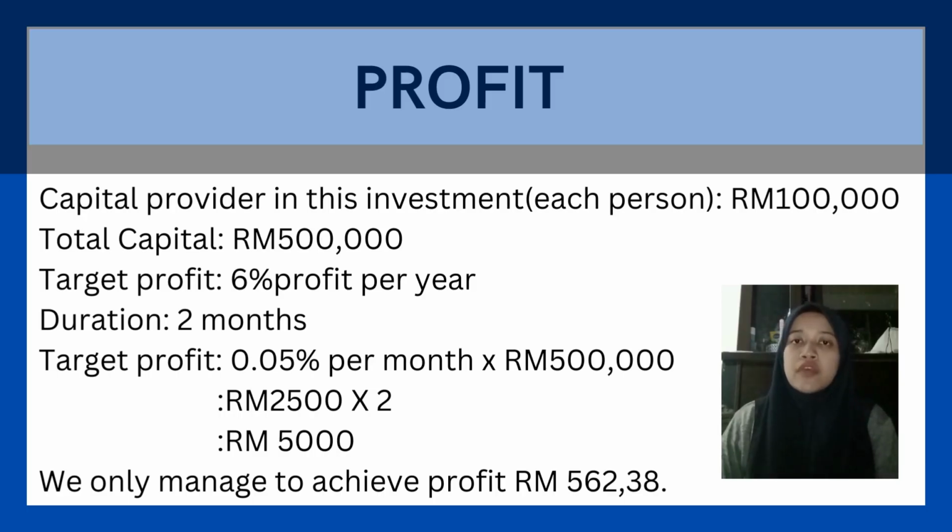So for the profit, the capital provided in this investment for each person is 100,000. So the total for the 5 people in the group is 500,000. So our group has discussed and agreed to have 6% for the profit.